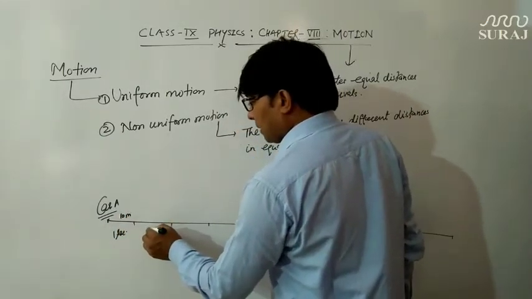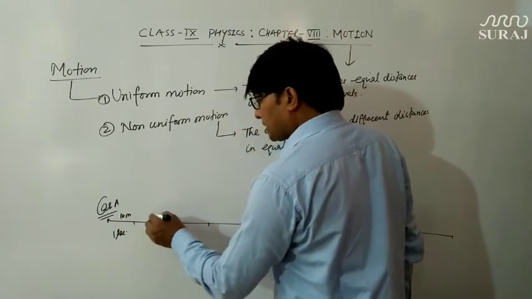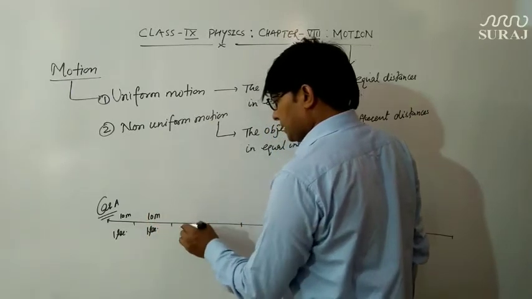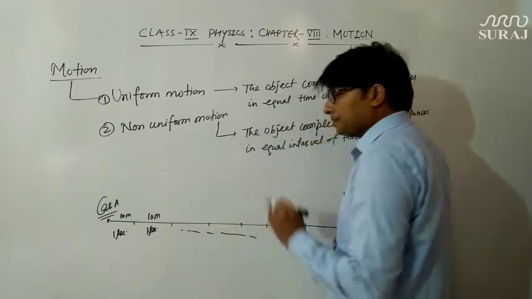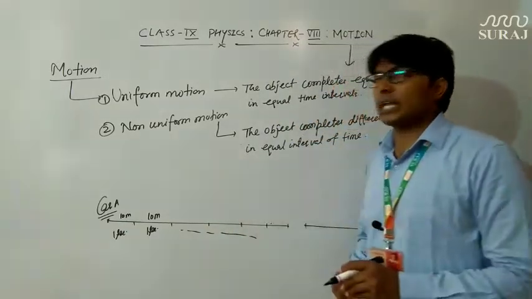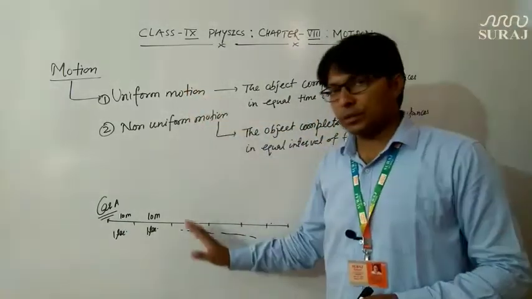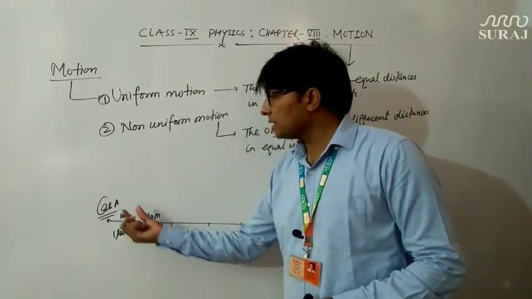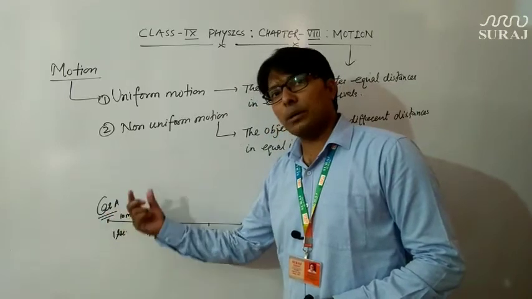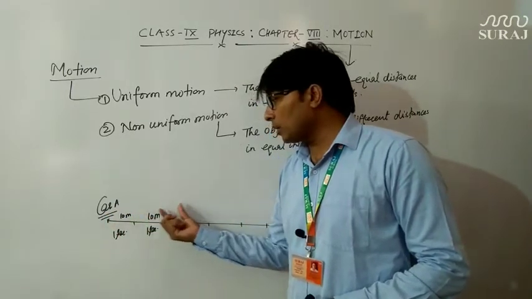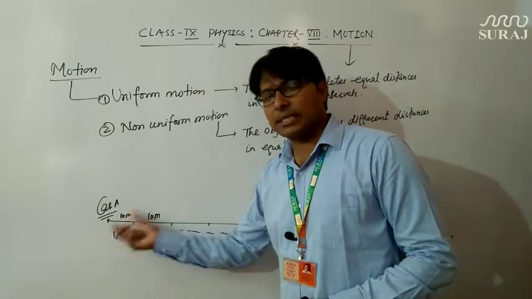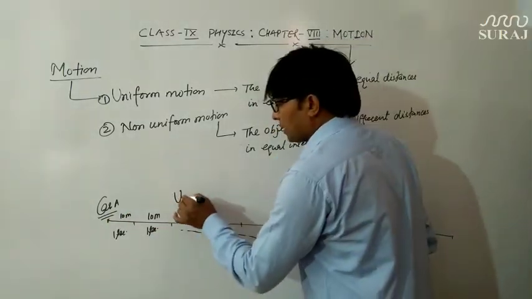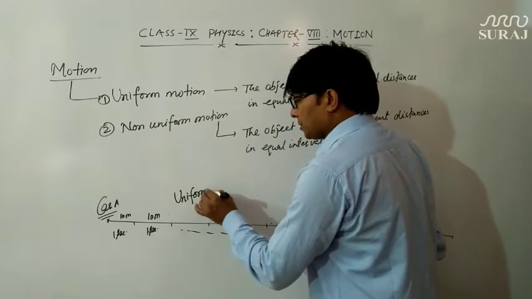This is also 1 second, and it completes once again 10-meter distance, and so on. Such type of motion is said to be uniform motion, because in equal intervals of time, that is 1 second, car A is completing equal distances. That is why this motion is said to be uniform motion.